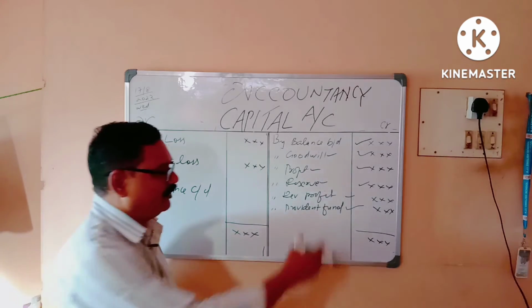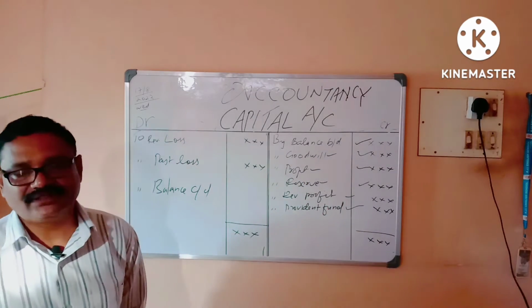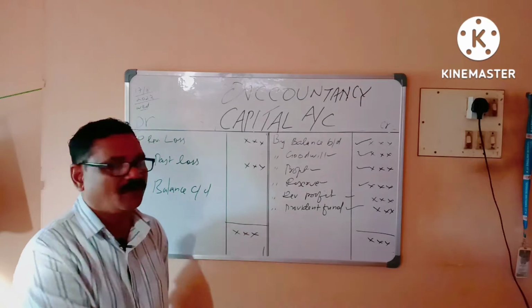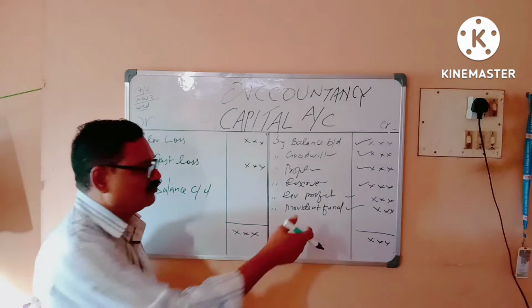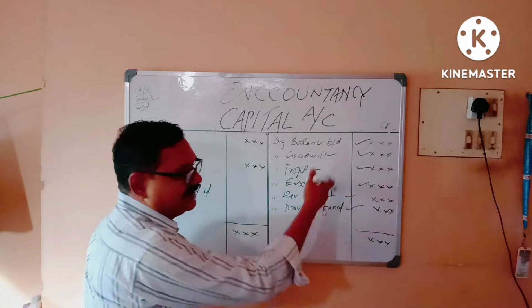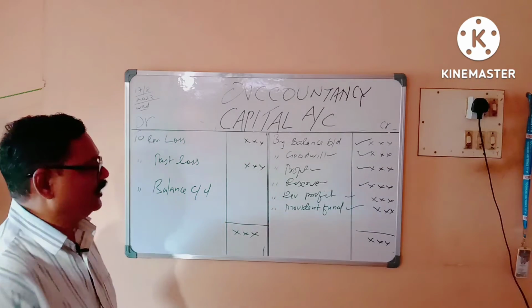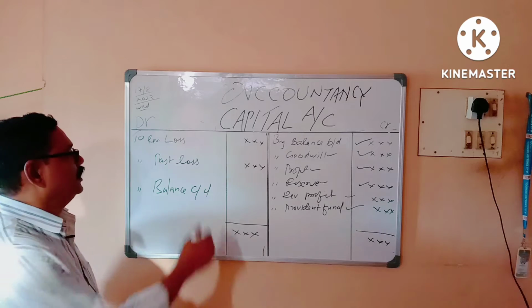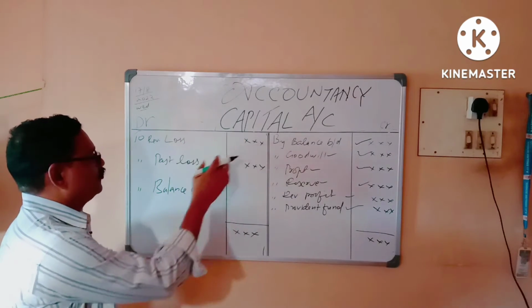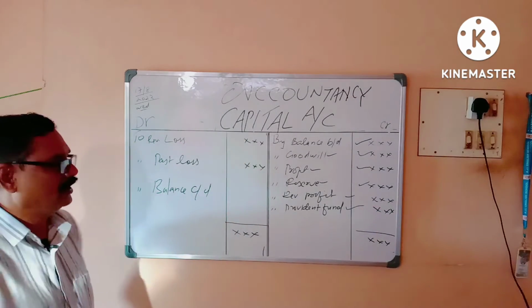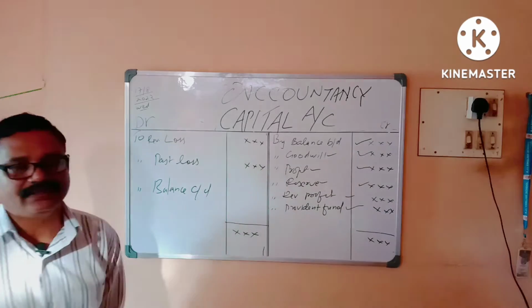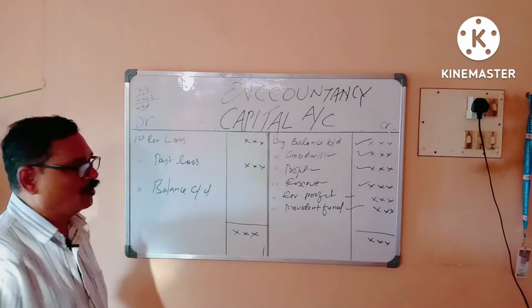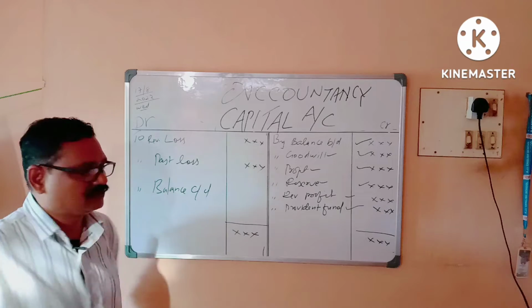That is why we credit whatever items increase the capital account of a partner. Whatever items decrease the capital account, like revaluation loss, past loss, drawings, interest on drawings, everything will come on the debit side. I have not written drawings and interest on drawings here.